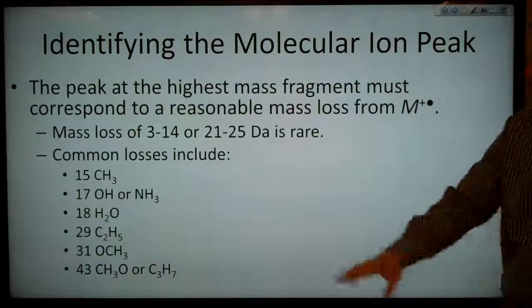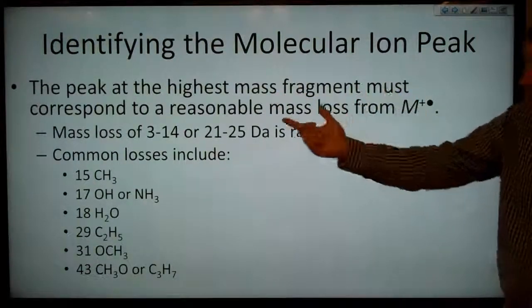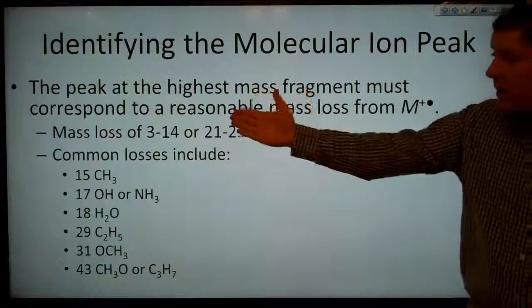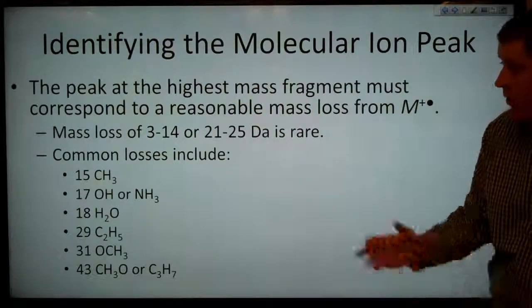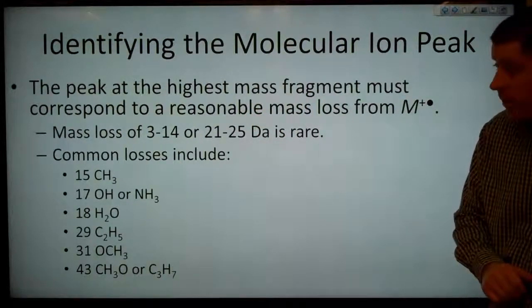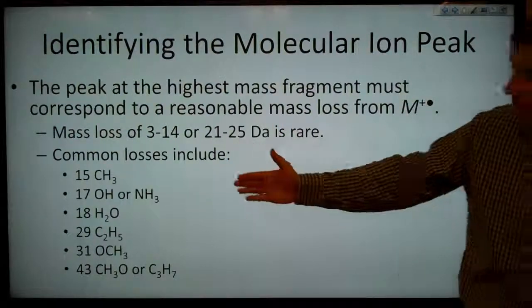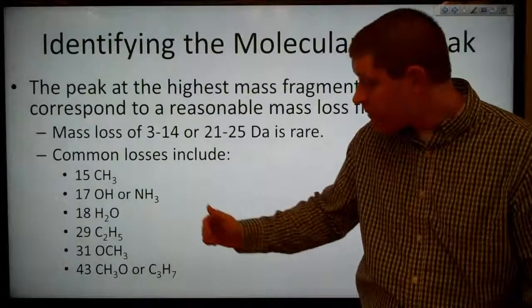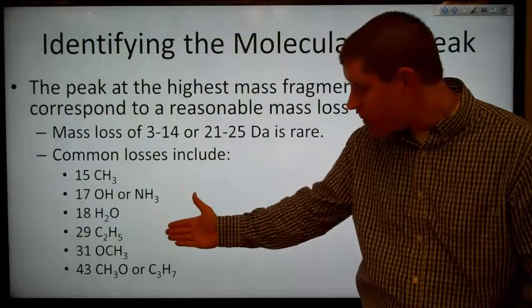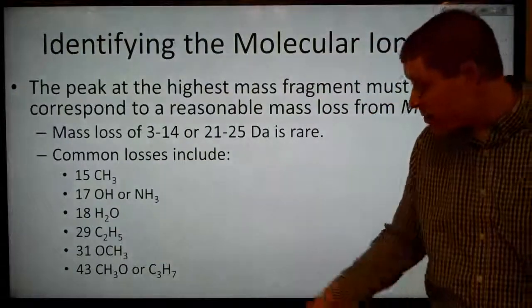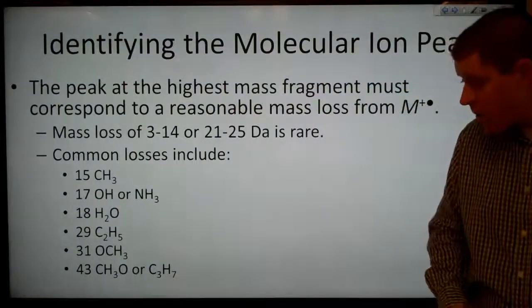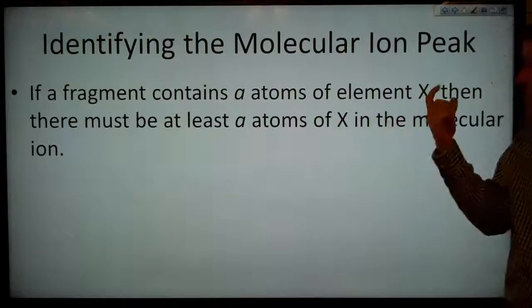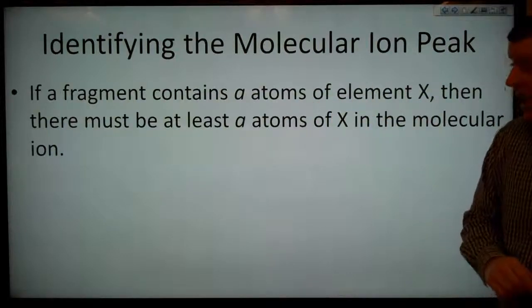So, the peak at the highest mass fragment must also correspond to a reasonable mass loss from our molecular ion peak. For example, the mass loss of 3 to 14 or from 21 to 25 Daltons is pretty rare. Common losses include 15 from the methyl group, 17 from OH or ammonia, 18 from water, 29 from C2H5, 31 from OCH3, 43 from CH3O or C3H7. If a fragment contains A atoms of element X, then there must be at least A atoms of X in the molecular ion.